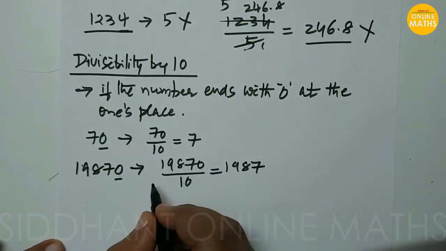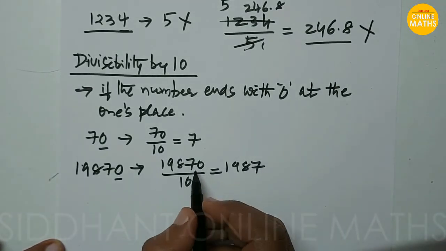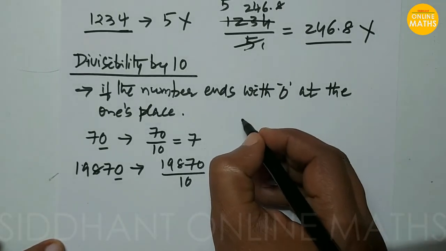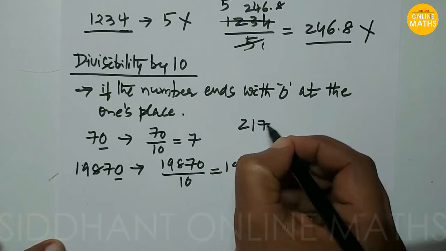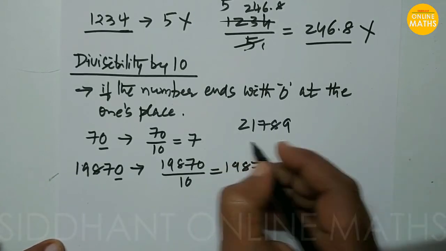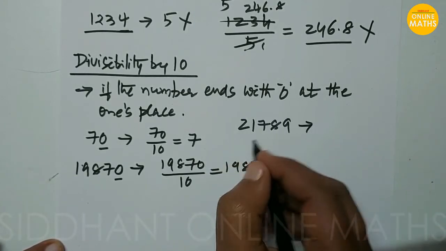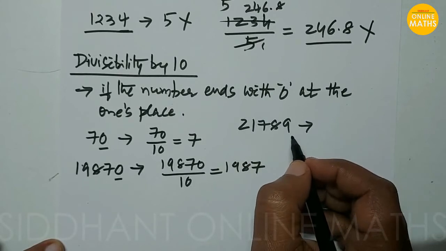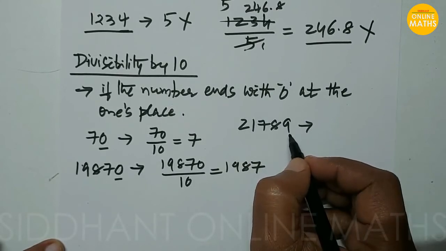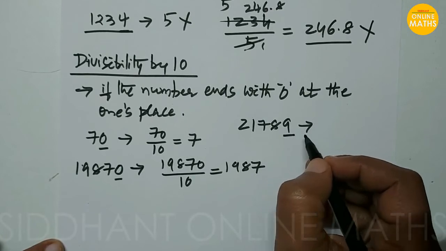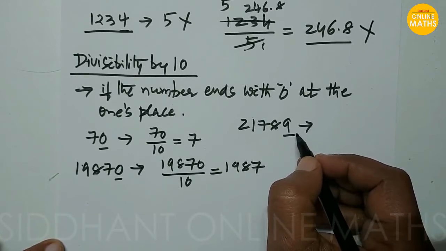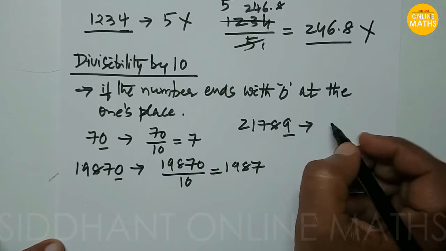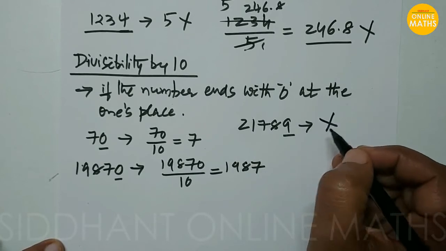So this is the simple method for the divisibility of 10. Take any number like 21789 and check whether it is divisible by 10 or not. You just check the units place: it is not ending with 0, it ends with 9, so we can say that it is not divisible by 10.